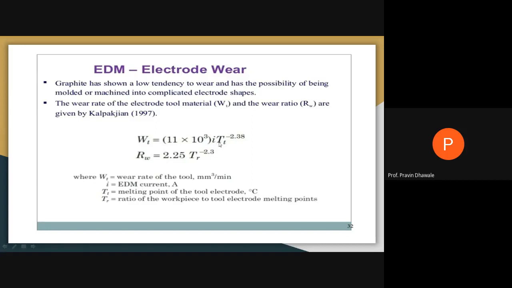T of T is the melting temperature of the tool electrode in degree centigrade, and T of R is the ratio of workpiece to tool electrode melting point. RW is the wear ratio. Write down this formula and its nomenclature.